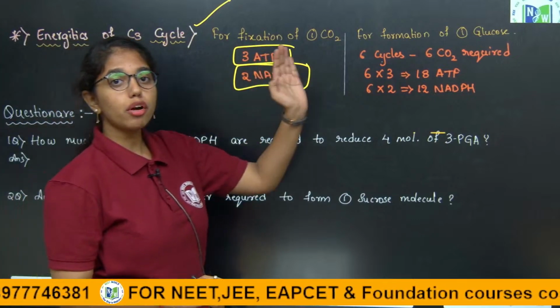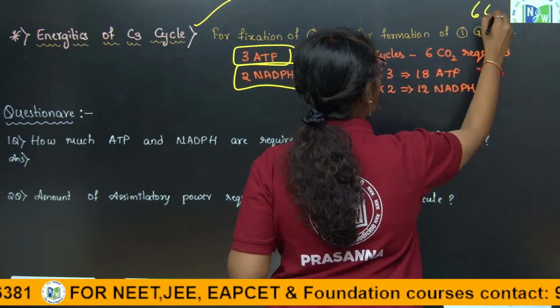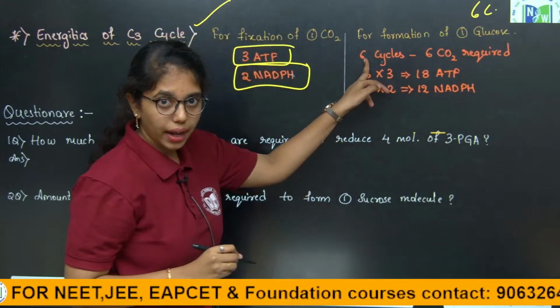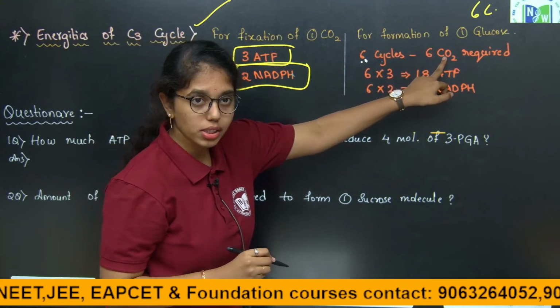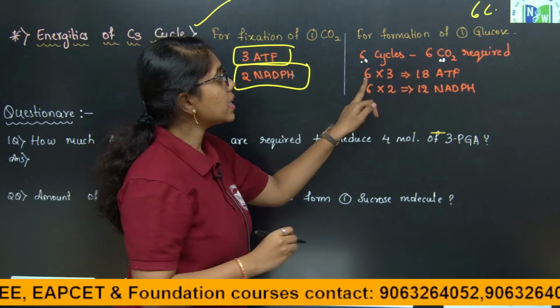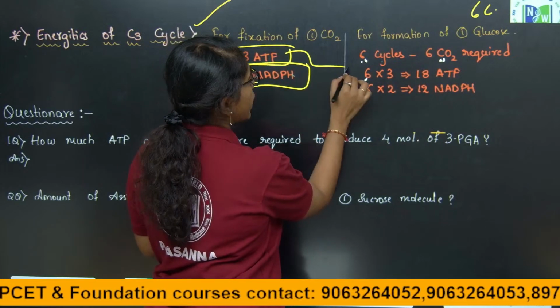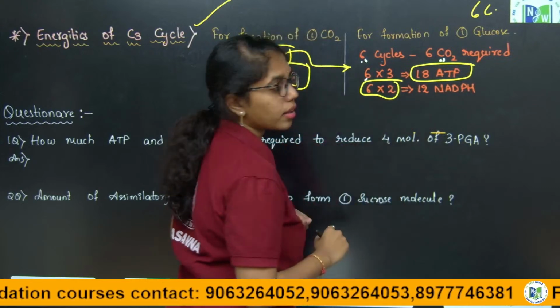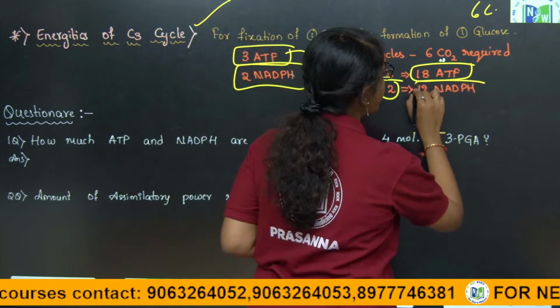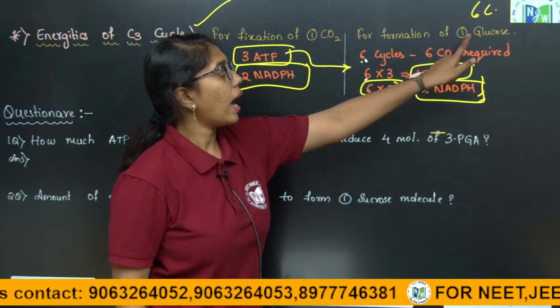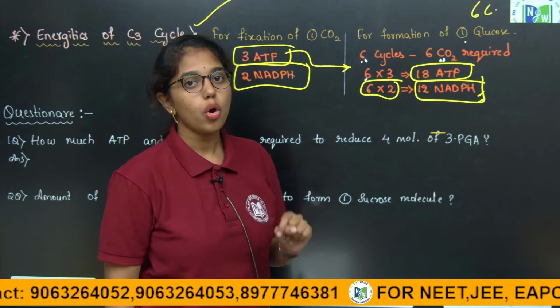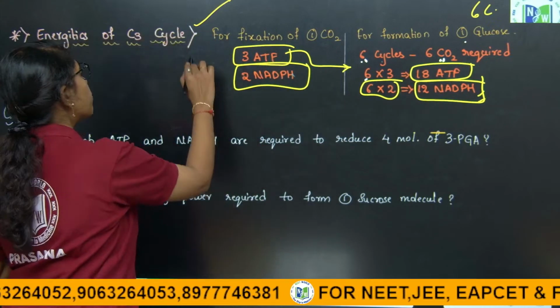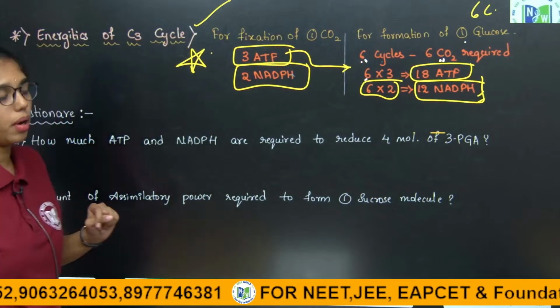For formation of 1 glucose, that is 6 carbon, 6 cycles are required, that is 6 carbon dioxide molecules, and 6 into 3 molecules of ATP, that is 18 ATP, 6 into 2 molecules of NADPH, that is in total 12 NADPH are required for the formation of 1 glucose. This is most important, students, you have to remember.